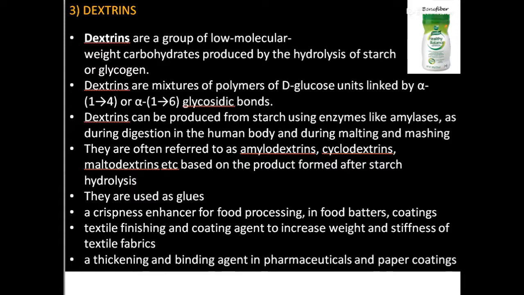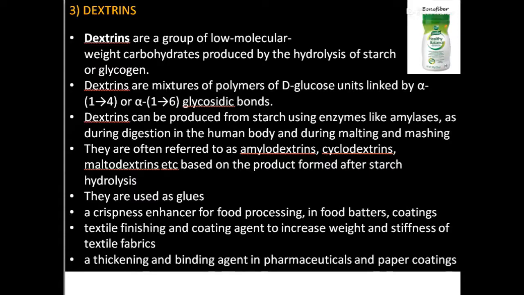Dextrin is being used mostly as a glue, and you can use it also as a crispness enhancer for the food processing industry, in food batters, in coatings, then in the textiles industry as a textile finishing and coating agent to increase the weight and stiffness of the textile fabrics, as a thickening and binding agent in pharmaceuticals and paper coatings, and also dextrin based fibers are also being available as prebiotics. That is also being marketable right now, and it is available in the market.